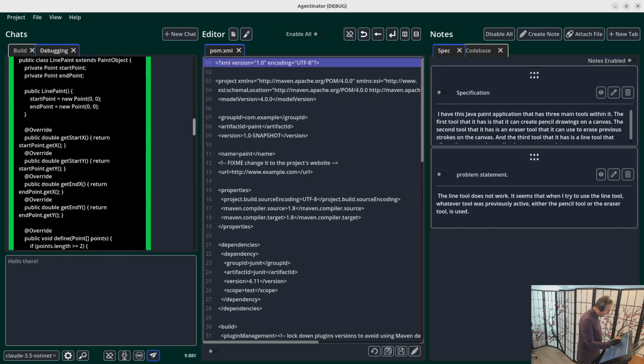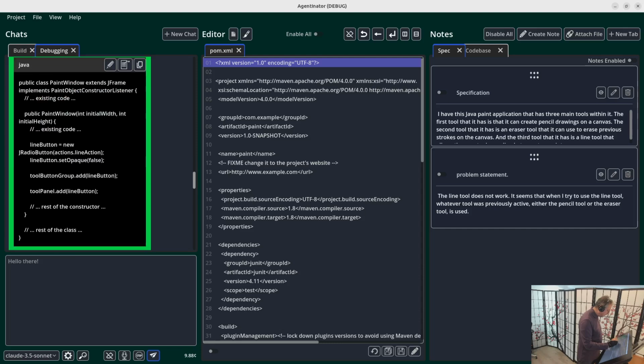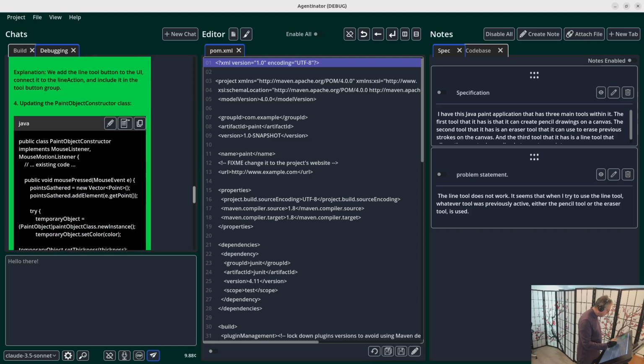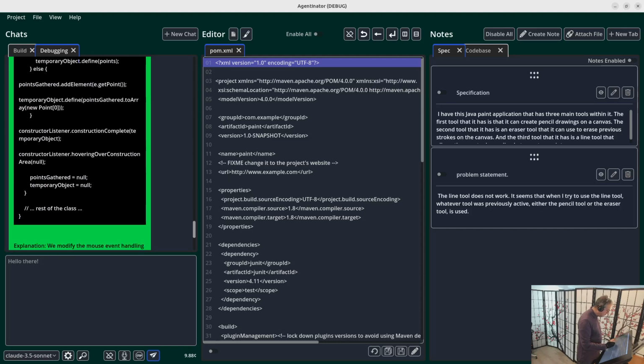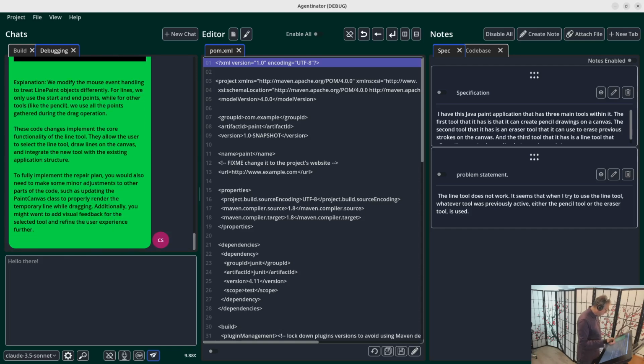Okay. I've got this line paint implementation. I've updated actions. I've modified paint window, updated paint object constructor. That might be complete and correct. I don't know. So I'm going to ask for a cross check to find out. Are you sure? First question, will this set of changes actually give me a working line tool? Second question, is this the smallest possible code change we can make? And third question, is this the most readable possible code change we can make?